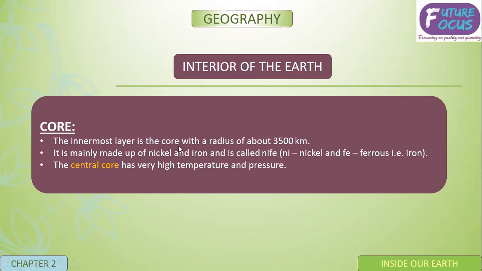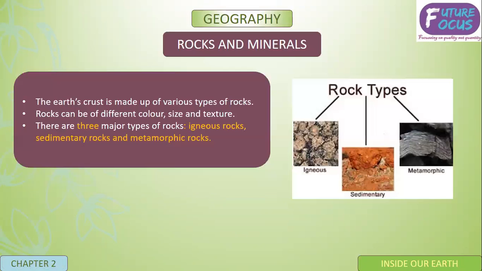Now, core. The innermost layer of the Earth is the core, with a radius of about 3,500 km, and it is mainly made up of nickel and iron. Nife: nickel is Ni, and ferrous iron is Fe. The central core has very high temperature and pressure.